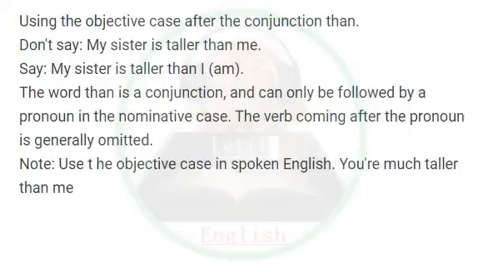Using the objective case after the conjunction than. Don't say, my sister is taller than me. Say, my sister is taller than I am. The word than is a conjunction, and can only be followed by a pronoun in the nominative case. The verb coming after the pronoun is generally omitted. Note: use the objective case in spoken English. You're much taller than me.